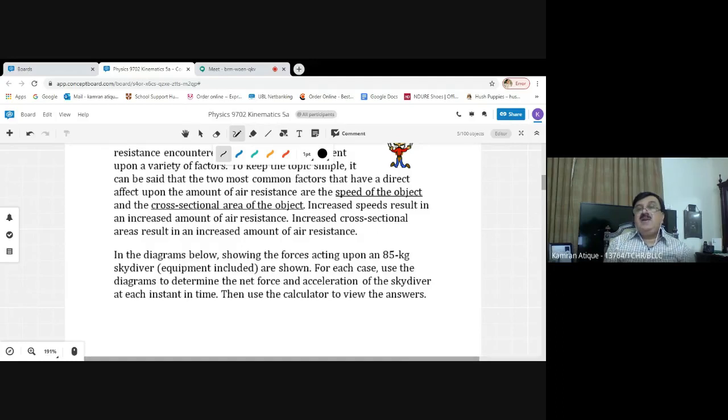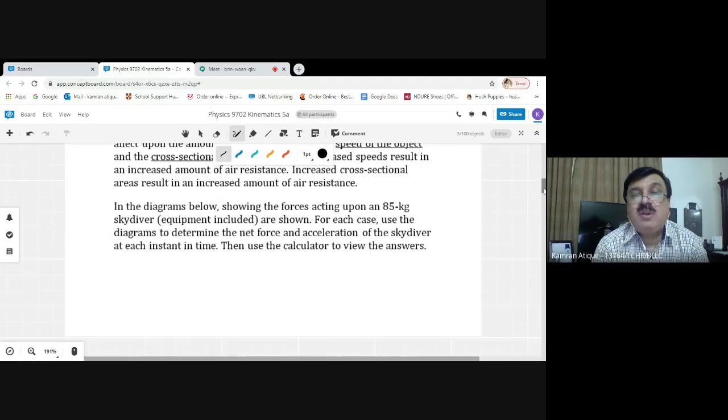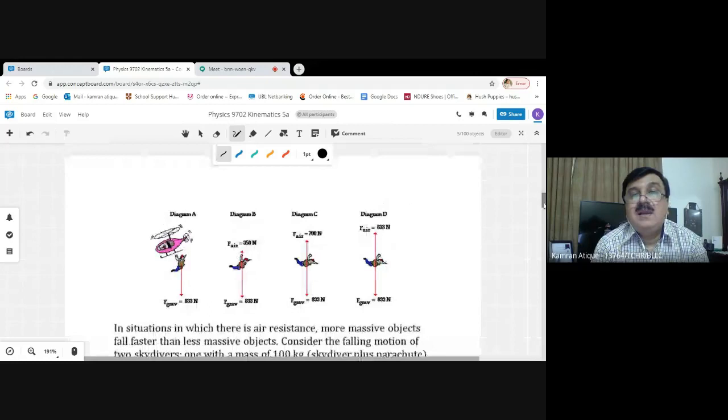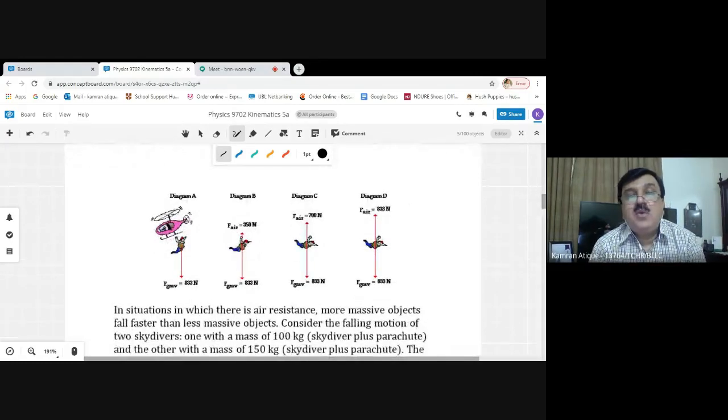So 850 newtons in the downward direction, 1 newton in the upward direction. I repeat, please listen carefully. It clearly means that the resultant force becomes equal to 849 newtons.